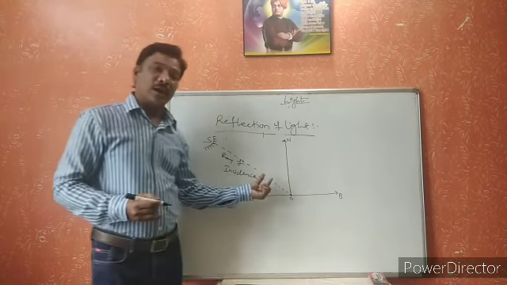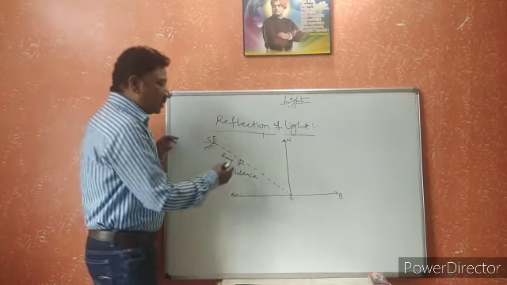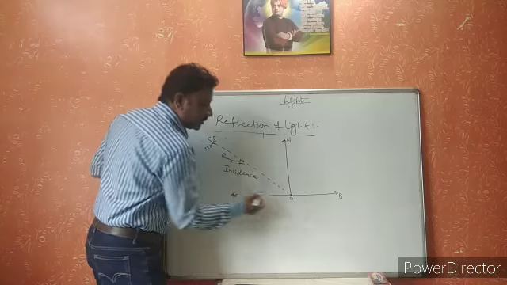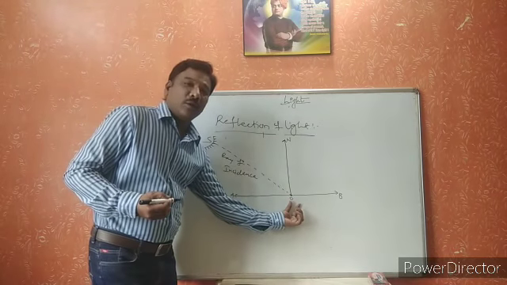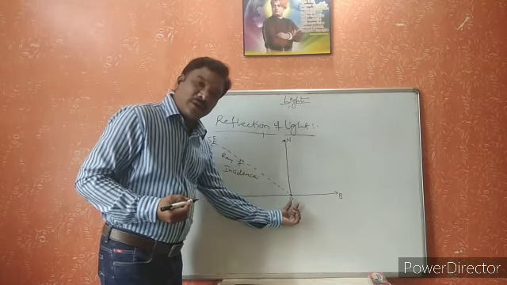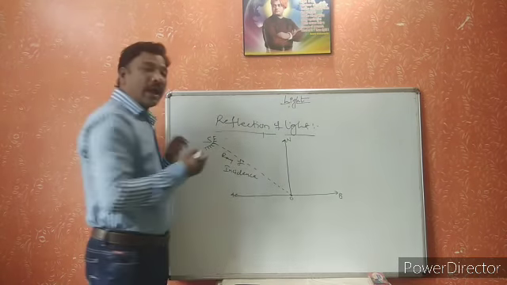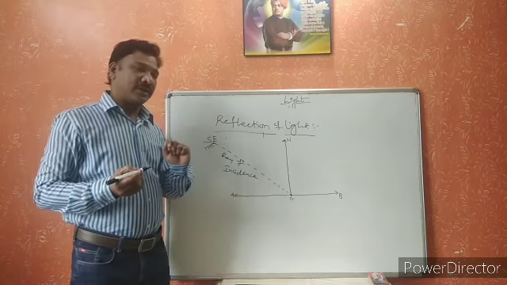And also it is called the incident ray. Now this ray is traveling in a straight line path, and it is incident at point O. This point O is called the point of incidence. After incidence at this point, what happens to this light ray?